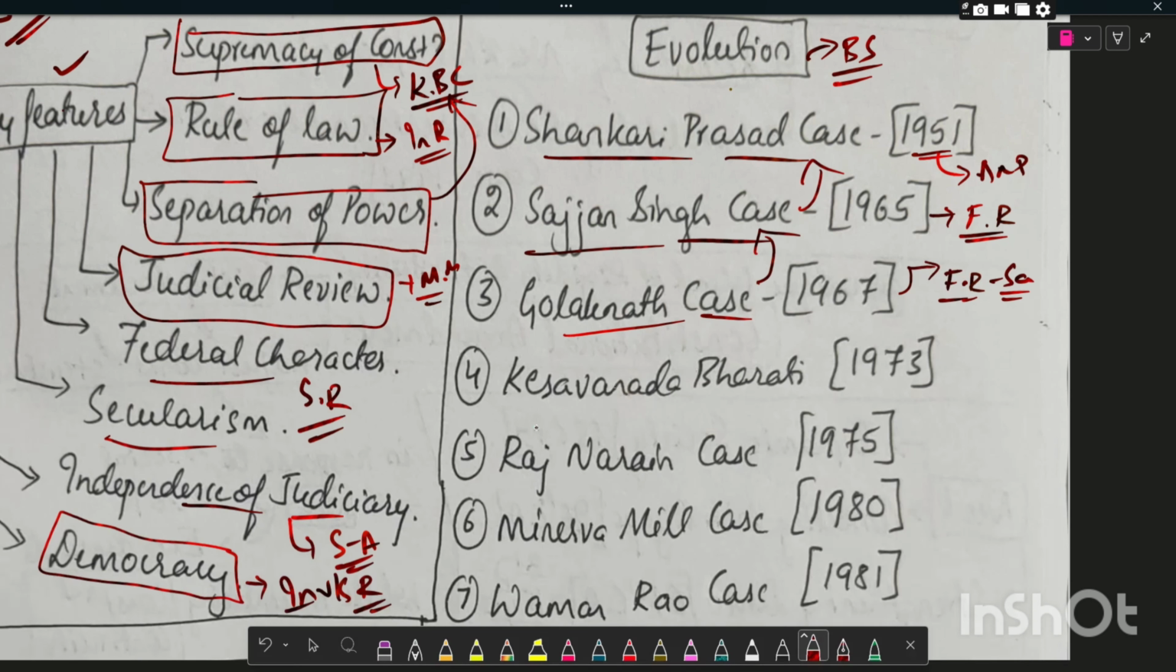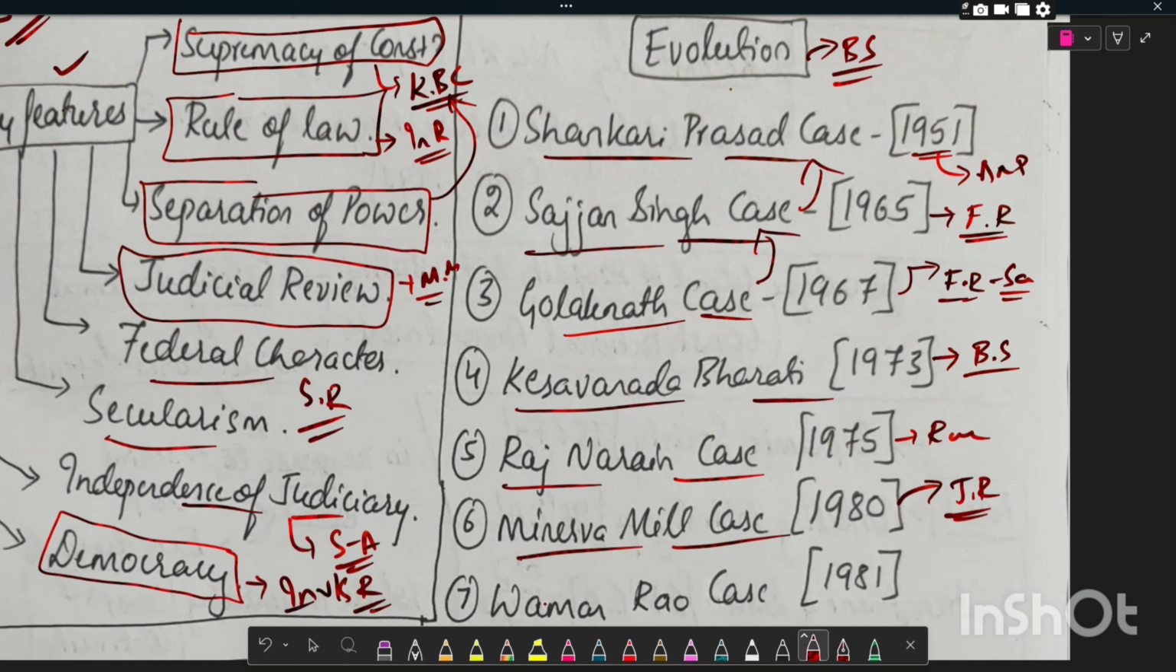cannot be amended. In Keshavananda Bharati case, Supreme Court came up with a new innovation, that is basic structure. In Rajnarayan case, it upheld the rule of law. In Minerva Mill case, Supreme Court upheld that judicial review is a basic feature of Constitution. In Vaman Rao case in 1981, Supreme Court declared that amendments after the Keshavananda Bharati case must respect the basic structure.